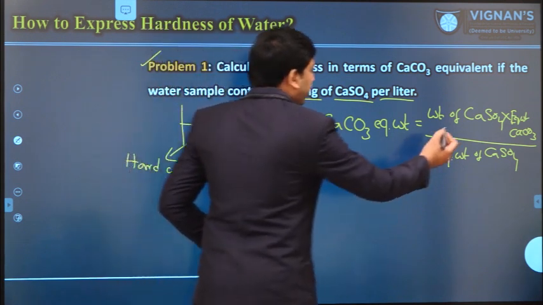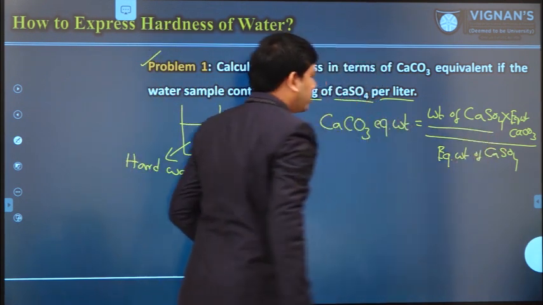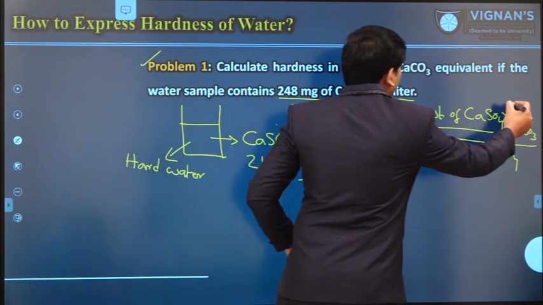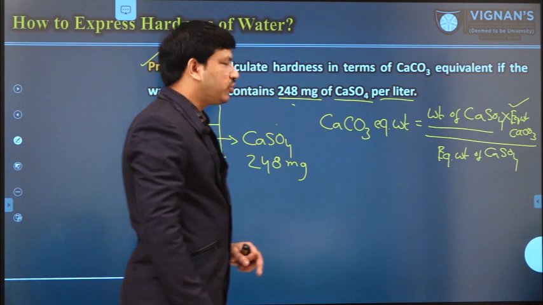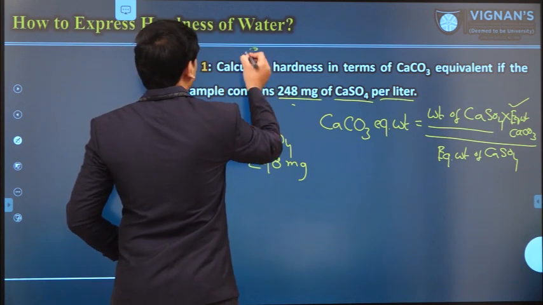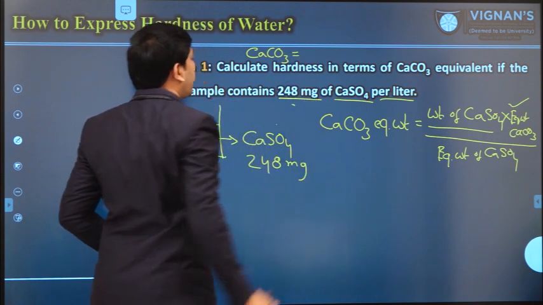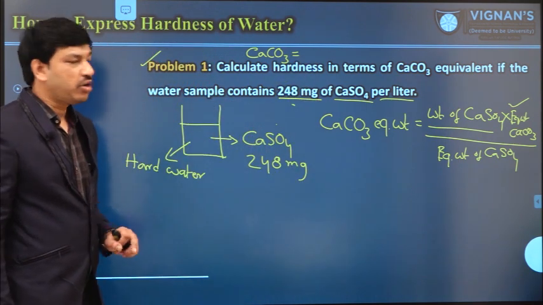So in this case, what is required? We need the weight of the calcium sulfate. That is already available, 248. Then we have to know the equivalent weight of the calcium carbonate. So first let us calculate the molecular weight of calcium carbonate.